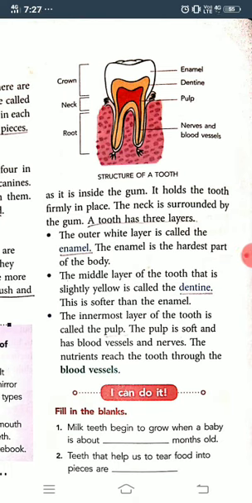Our tooth has three layers. The outermost layer is called the enamel, which is the hardest part of the body. The middle layer of the tooth, that is slightly yellow, is called the dentine. This is softer than enamel. And the innermost part of the tooth is called the pulp. Now pulp is soft and has blood vessels and nerves. The nutrients reach the tooth through blood vessels.